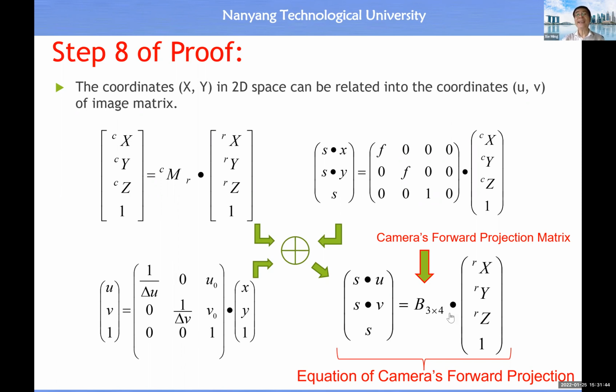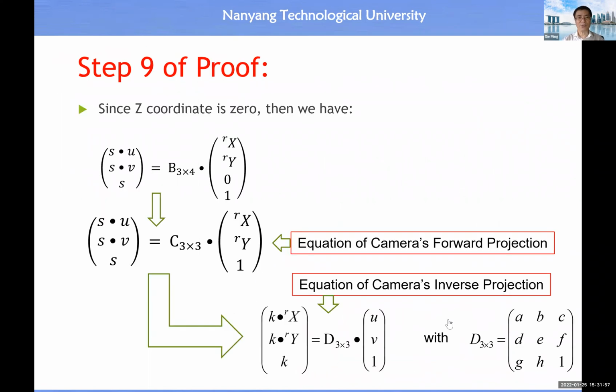So this lecture also prepares you to study the next lecture, which is about the measurement of 3D geometry. We will use this equation, so just pay attention to it. Now for this lecture, because we only focus on the XY coordinate in a two-dimensional space, it means the Z coordinate is equal to 0. Once you put the 0 here, it means you can remove the third row. After removing one row, the B matrix becomes a 3×3 matrix.